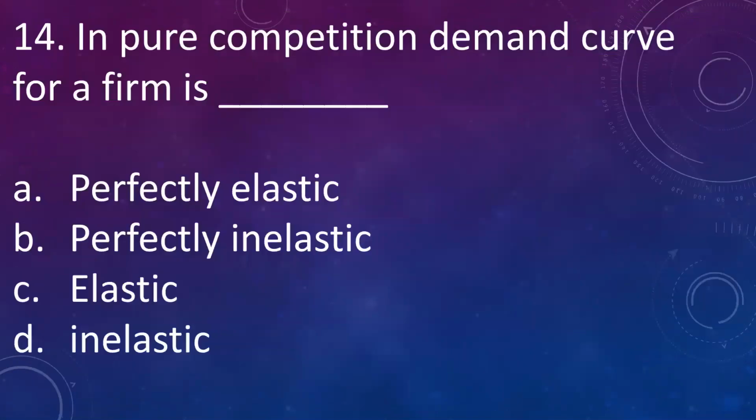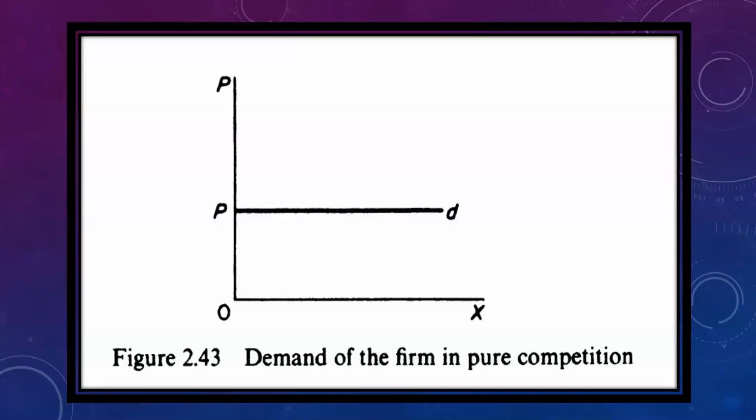Our next question is, in pure competition, demand curve for a firm is perfectly elastic, perfectly inelastic, elastic or inelastic. Answer is perfectly elastic. In pure competition, the demand curve will be parallel to x-axis. This is the graph showing the demand curve for firm in pure competition. We'll see the detailed part in market structure in upcoming videos.